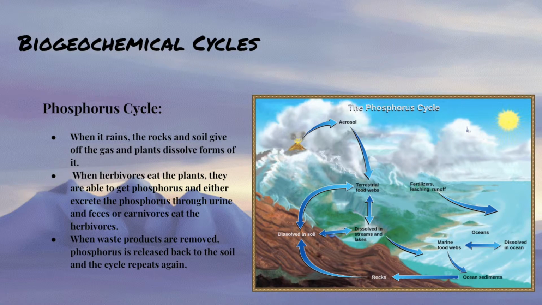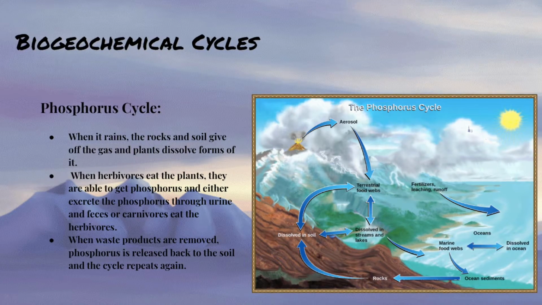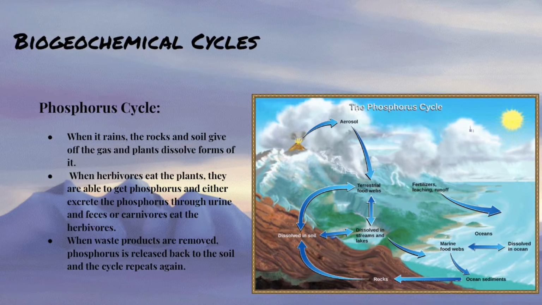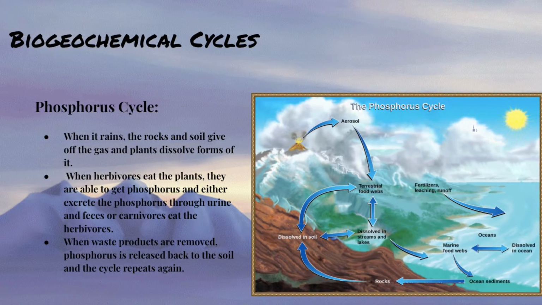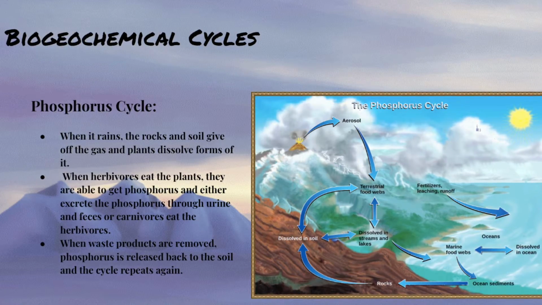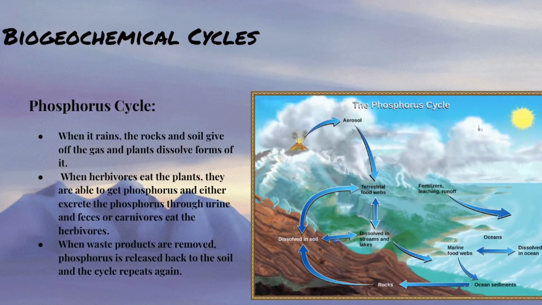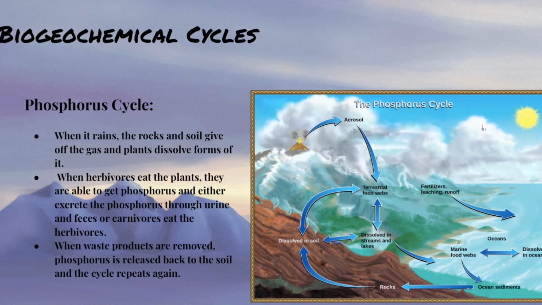The last biogeochemical cycle is the phosphorus cycle. Phosphorus travels through the tundra biome just like energy. Phosphate is added through fertilizer, then taken up by plants through their roots, where it is then eaten by animals and dropped back into the biome through animal waste. The animal waste then breaks down into organic phosphate or runs off into a body of water. Once broken down, it's transformed to inorganic phosphate for the plant to take up, and the process begins again.